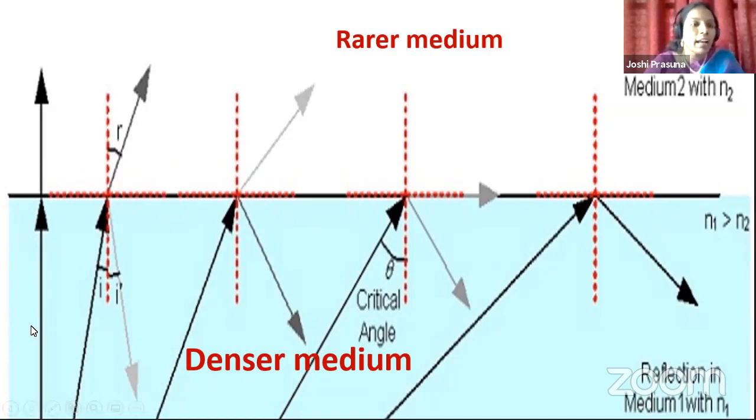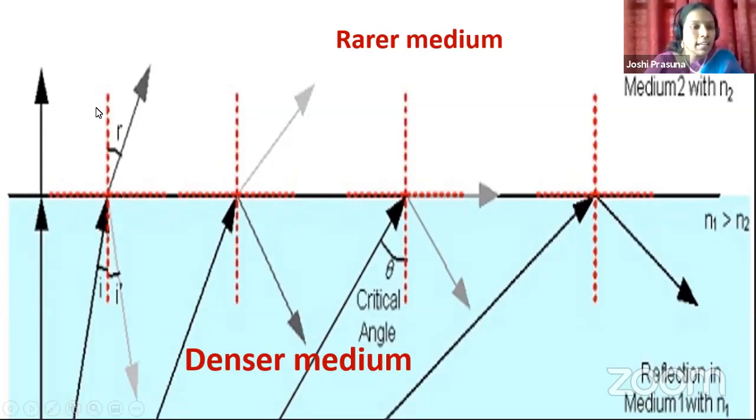Now the first ray I have chosen is through the normal, isn't it? When a ray is taken perpendicular to the boundary, as we have already discussed in the previous slide, there will not be any refraction. That is what is seen here in the leftmost part, where you can observe there is no refraction.